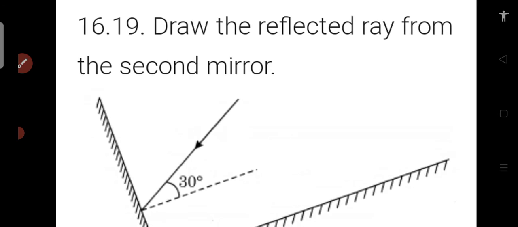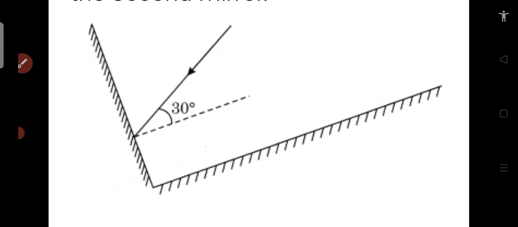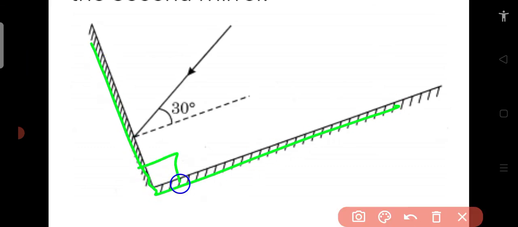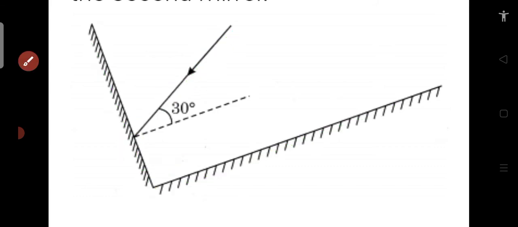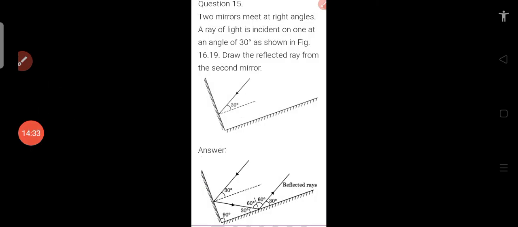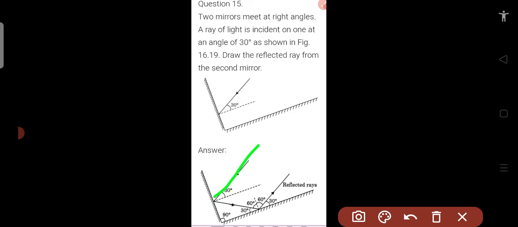Two mirrors meet at right angles like this, and a ray of light is incident on them. So now the question is, draw the reflected ray from the second mirror. Okay, so this is the incident ray.